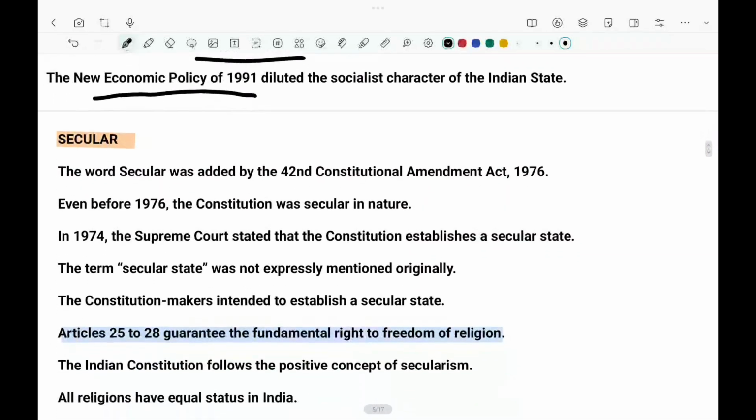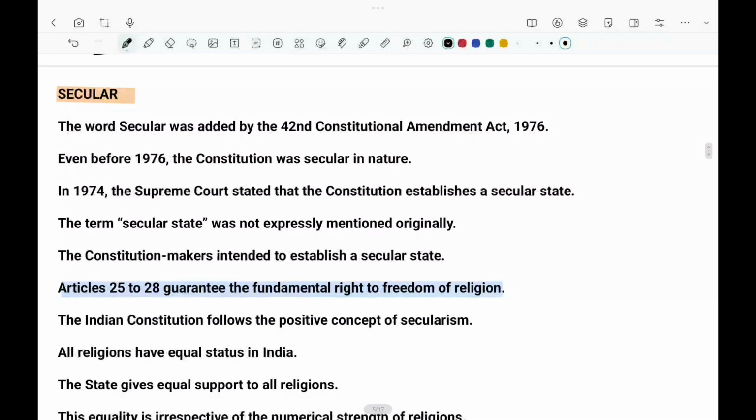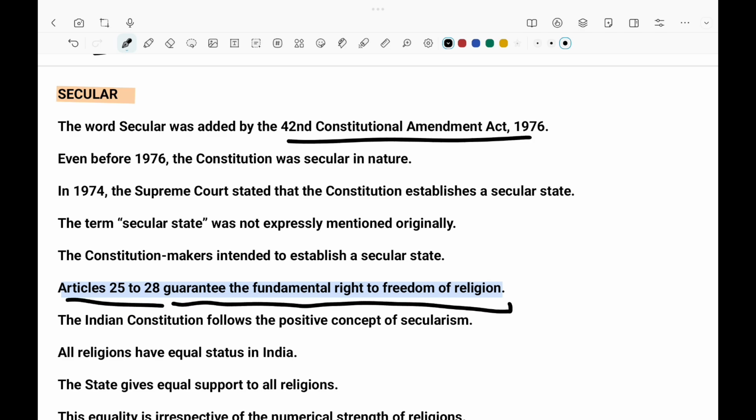And the next, secular. This is the other word that was added by the 42nd Constitutional Amendment Act, which is very simple. It says that no religion is supreme, all the religions are equal. Because it is guaranteed by the fundamental rights to freedom of religion from Articles 25 to 28.